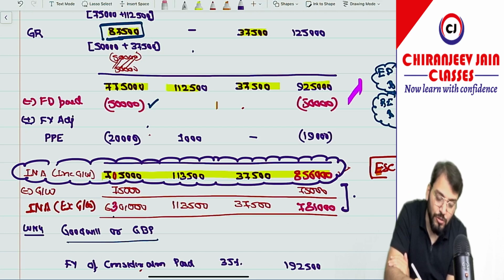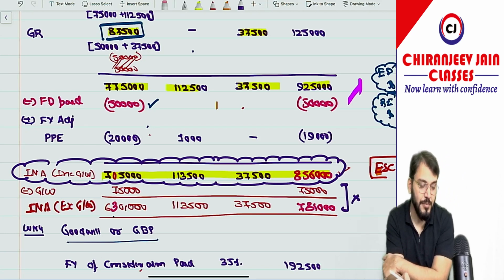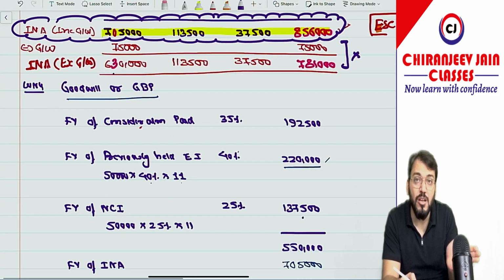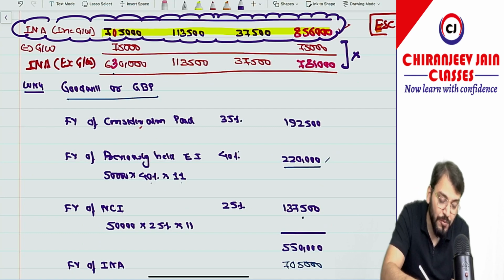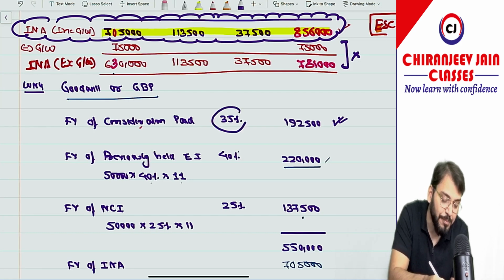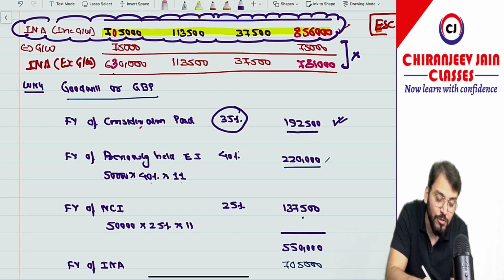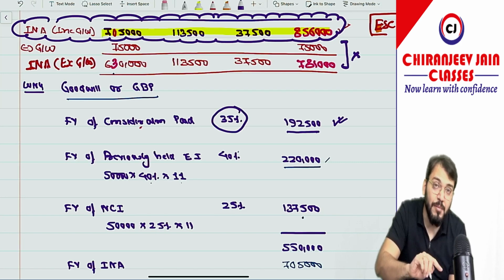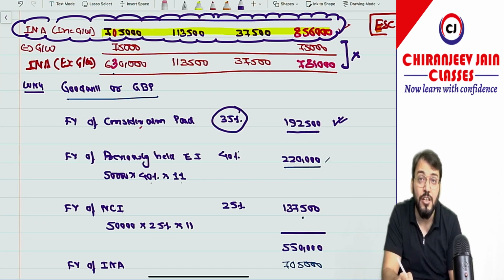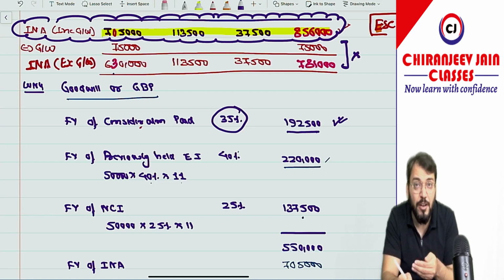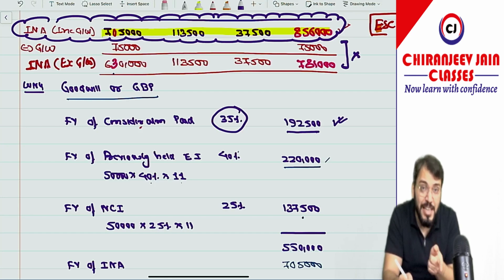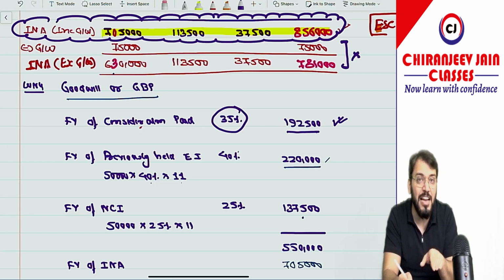Once ignore this. Correct. Up to this, any doubt? No doubt. Now let us come to calculation of goodwill or gain on bargain purchase. So we will first find out fair value of consideration paid on the date of acquisition for 35%. It is given in the question, 1,92,500. Then we'll take fair value of previously held equity interest, because when we apply step acquisition as per Ind AS 103, it should be remeasured at fair value.